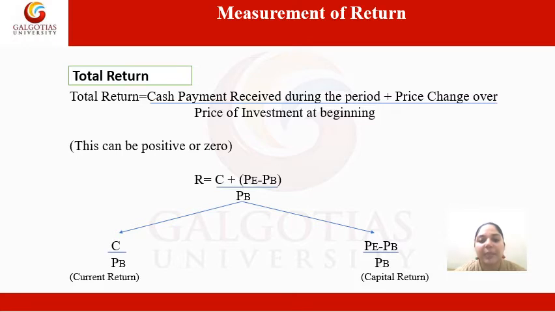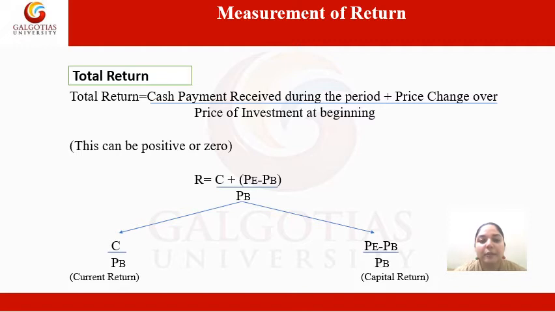From this formula we can divide it into two, that is the current return and the capital return. Current return formula will be C divided by PB. C means the cash payment received during the period, and PB means the price in the beginning. And capital return formula will be PE minus PB divided by PB. PE means price at the end and PB means price in the beginning.